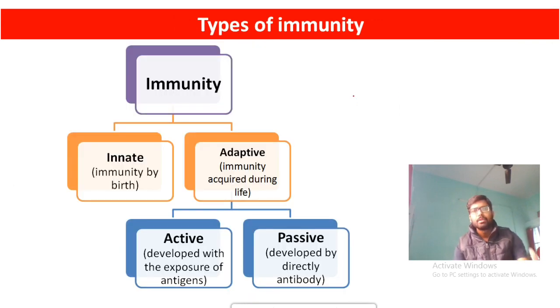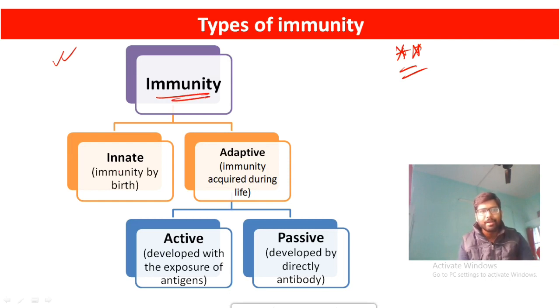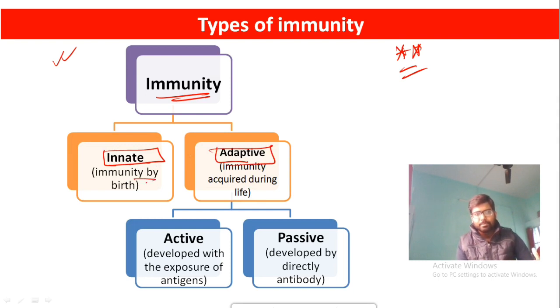Coming to the very important topic, types of immunity. In different examinations, you can expect one to two questions from this particular point. It is complex, but simultaneously very easy to understand. Just try to learn these points. Immunity can be divided into two types: innate immunity and adaptive immunity. Innate immunity means the immunity provided to you by birth. You are getting this by birth. Adaptive immunity means acquired immunity.